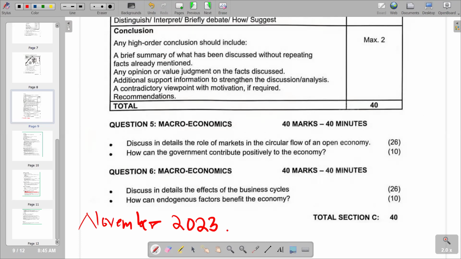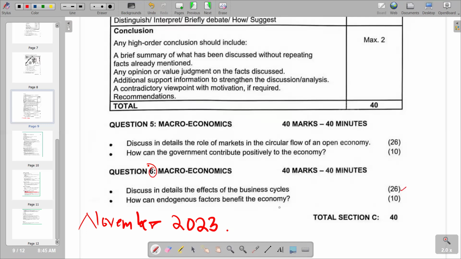In this video, we want to look at an essay question from the question paper of November 2023. We are going to look at question 6, and this question 6 is about macroeconomics. The first part reads: discuss in detail the effects of the business cycles. And this question has 26 marks.